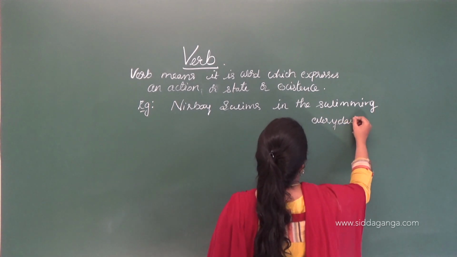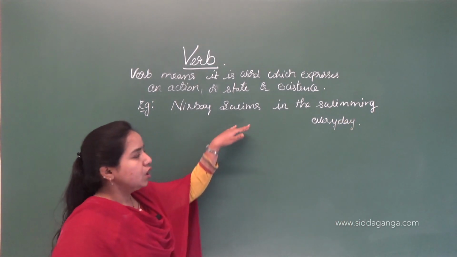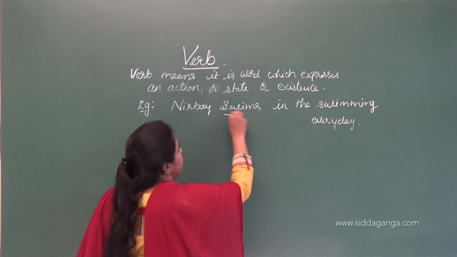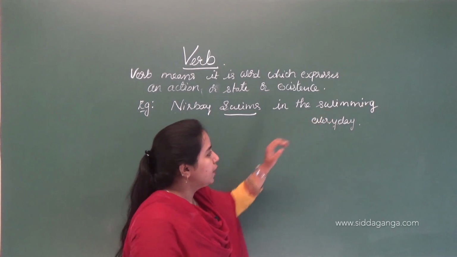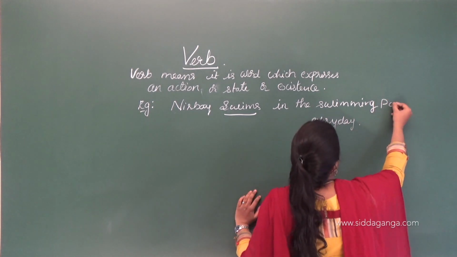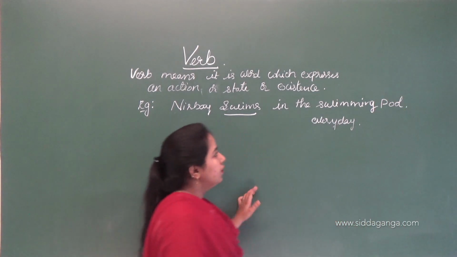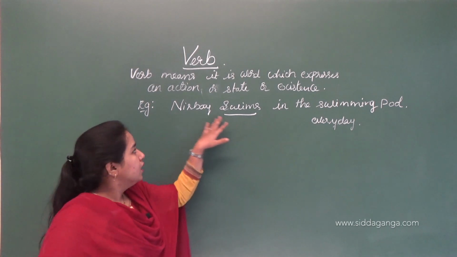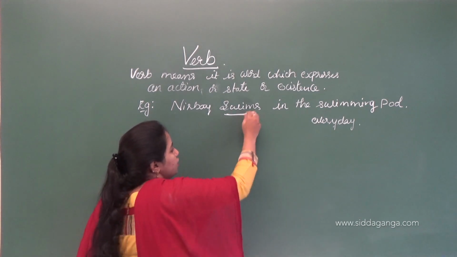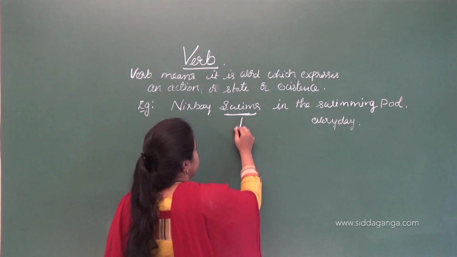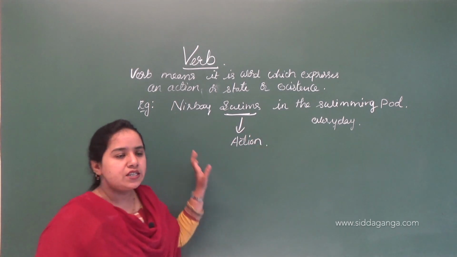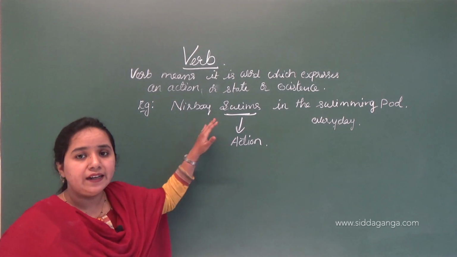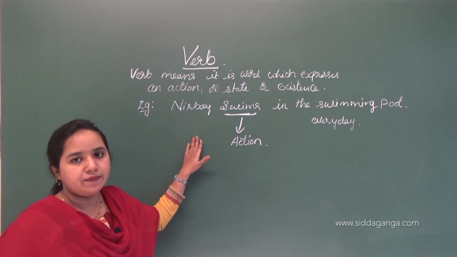So this is an action. What is the action here? Swims. Where is he swimming? He is swimming in the swimming pool. It is a place. Nirbhay swims, so it says about an action. This word is called a verb, and it shows the action of Nirbhay.